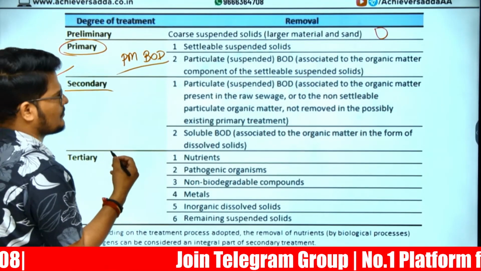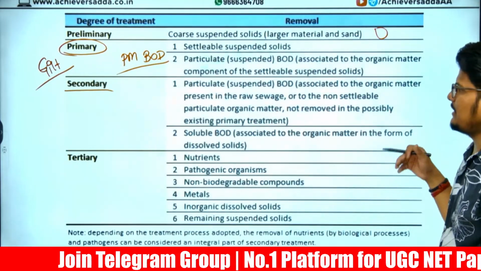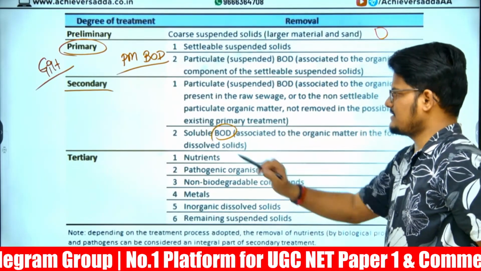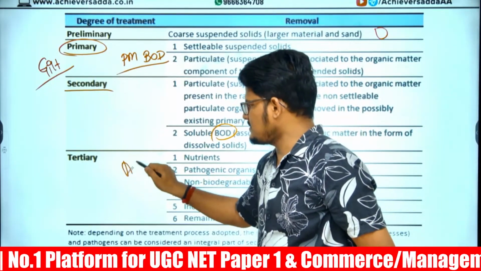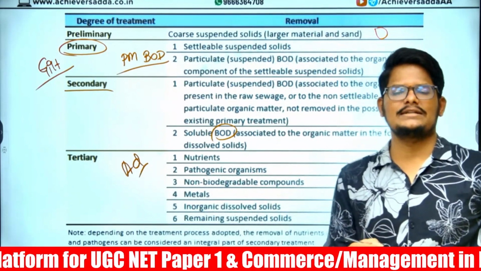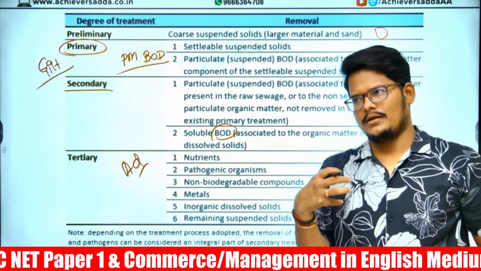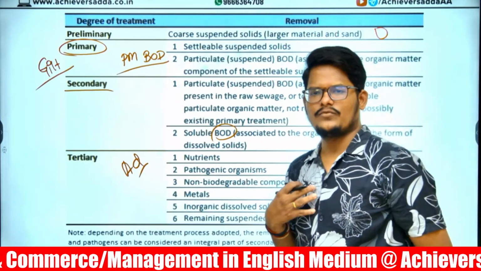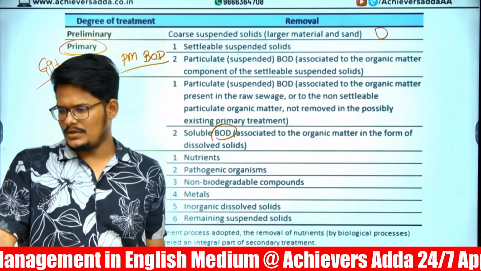In the secondary stage, organic matter can be removed, and soluble biological oxygen demand can be removed. Next, in tertiary or advanced process, we add chemicals like chlorine powder, so that water will be free from different types of pollutants. Right?